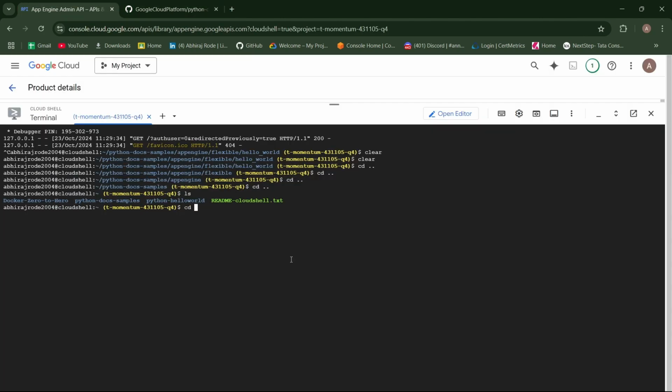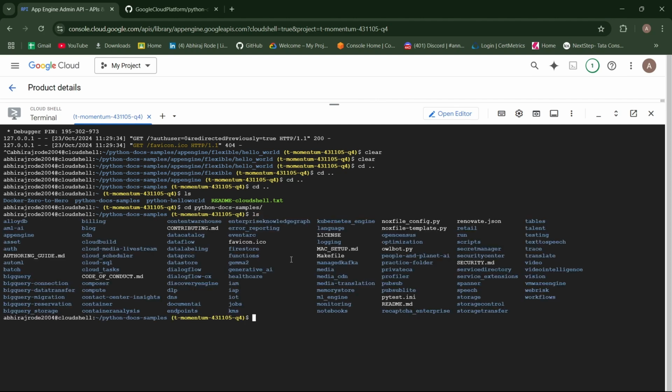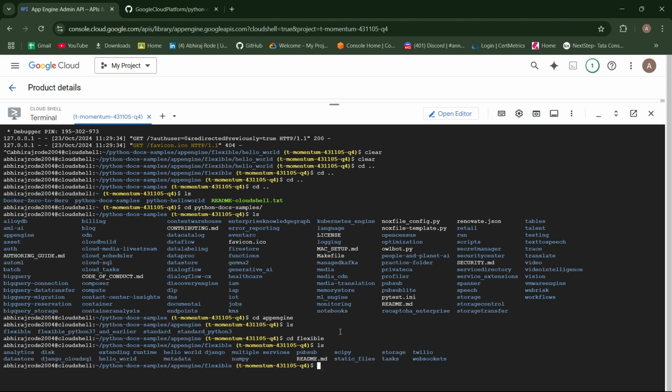So let's go to that directory, Python doc samples. These are the contents of this repository. So change your directory to app engine, cd, Ctrl V. Now I am inside app engine. Just go inside flexible. Now go to the hello world application, hello world, which is a basic application.